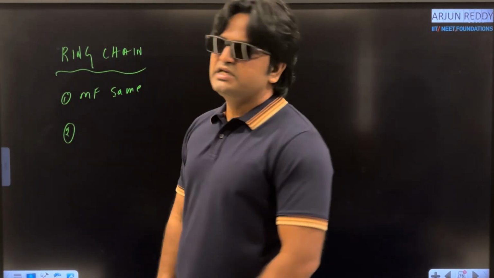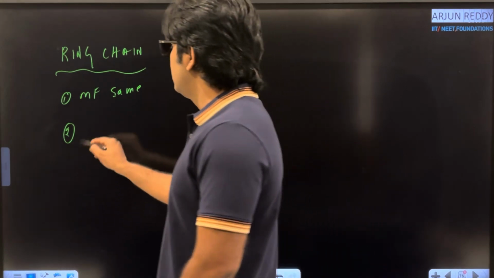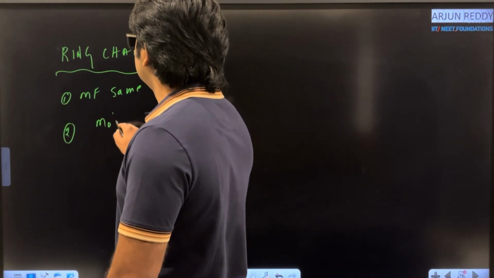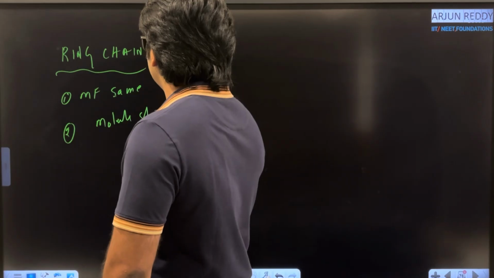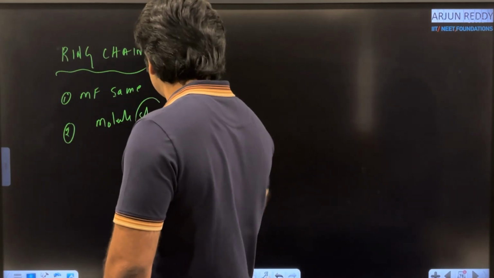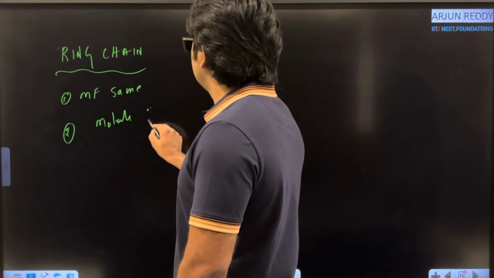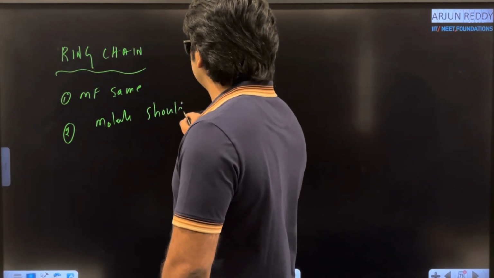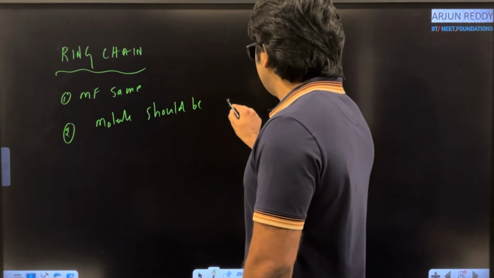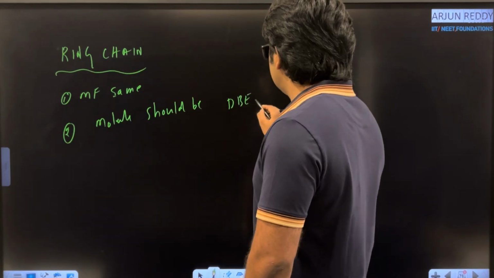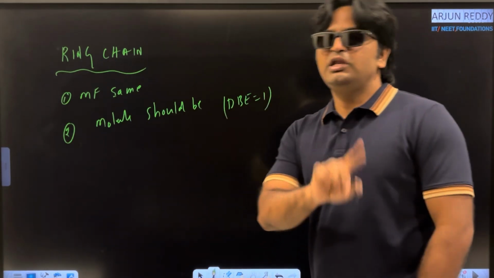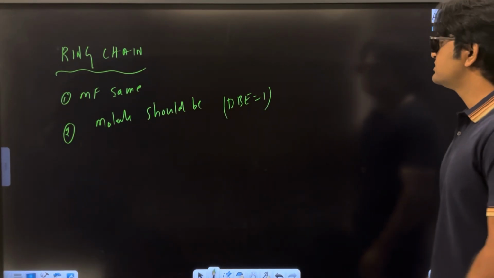To explain ring chain isomerism, one condition is there. Molecule should be with double bond equivalence equals to 1. Minimum one double bond equivalence is required.